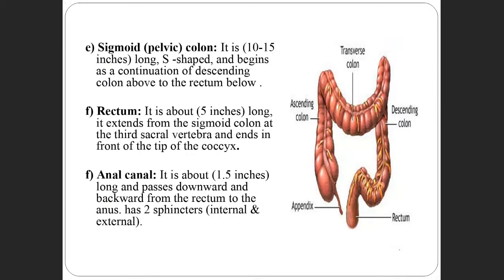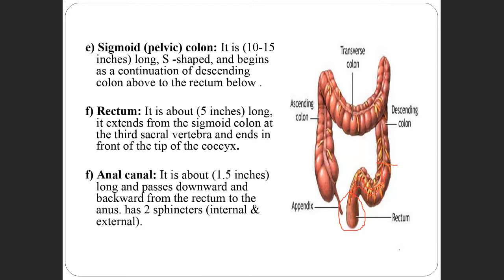So next is the sigmoid colon here. It continues from the descending colon above to the rectum below. It is the part between the descending colon and the rectum. This part is called the sigmoid colon. And the rectum is where the fecal material is stored. In the rectum, the fecal material will be stored.